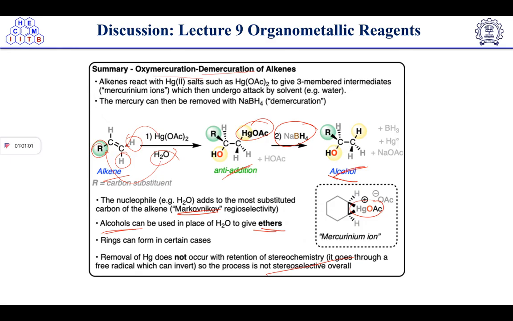So now the nucleophile, for example water, adds to the more substituted carbon of the alkene, Markovnikov addition, giving this mercurinium intermediate. If instead of water, alcohol is used, then it will give the corresponding ethers. Instead of alcohol, we will get the ethers. Okay.